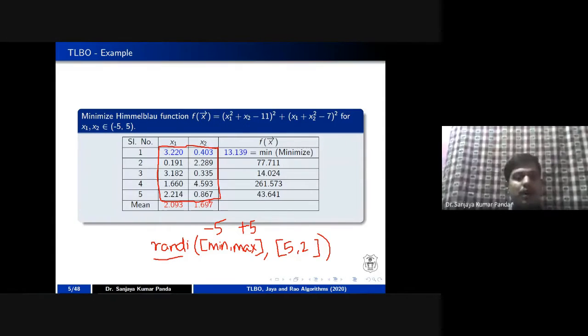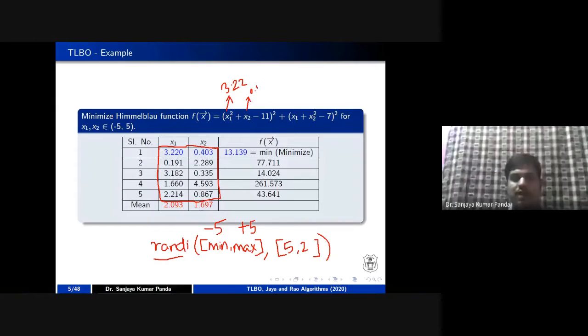So once these values are generated randomly, you can calculate the fitness function. In order to calculate the fitness function, you can put the x1 value as 3.22, right? X1 value is your 3.22, right? And x2 value you can put 0.403.